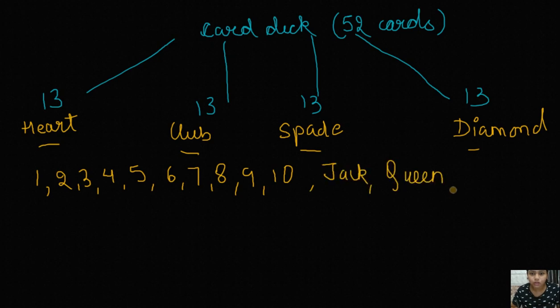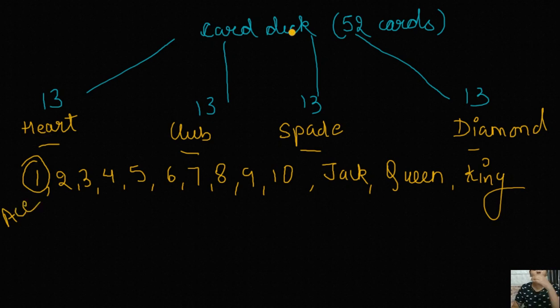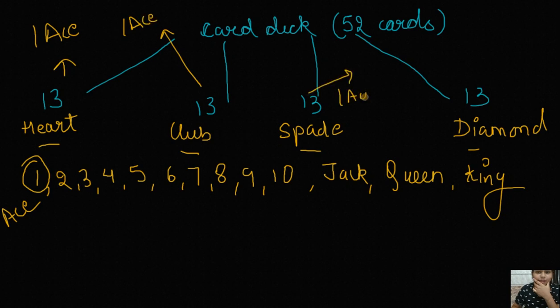These are the 13 types of cards present in the deck, and this one is known as the ace. There will be only one ace in heart. Similarly, there will be one ace in the club, one ace in spade, and one ace in the diamond, right?